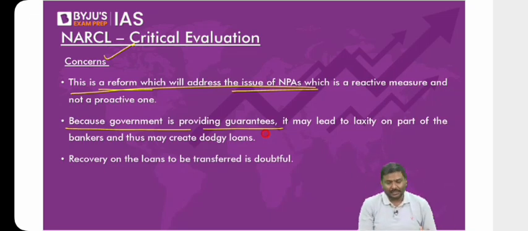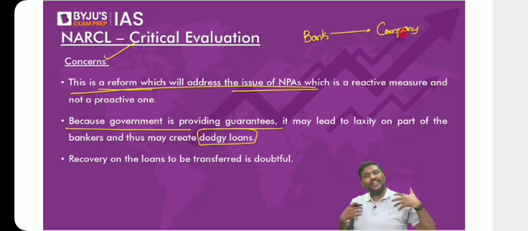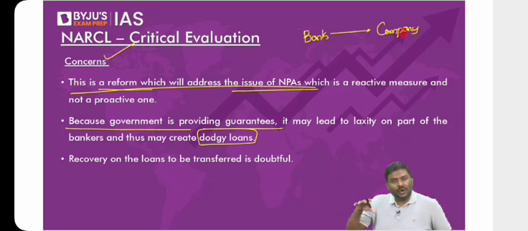I'll give you an example. There's a term here that I've used: dodgy loans. There's a concept called evergreening of loans. What do you mean by evergreening of the loans? Have a look at this. Imagine here is a bank. The bank has given a loan to a company. Let's say you are the bank manager and I am the company. Both of us are very, very good friends. My company is not working very well.